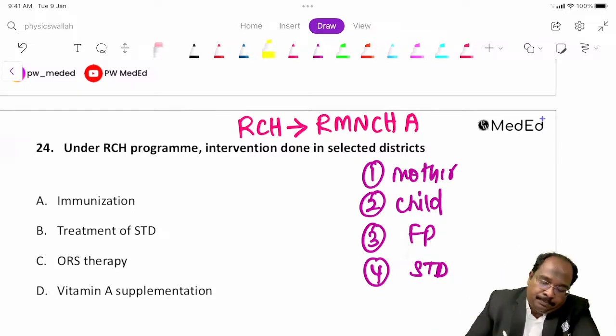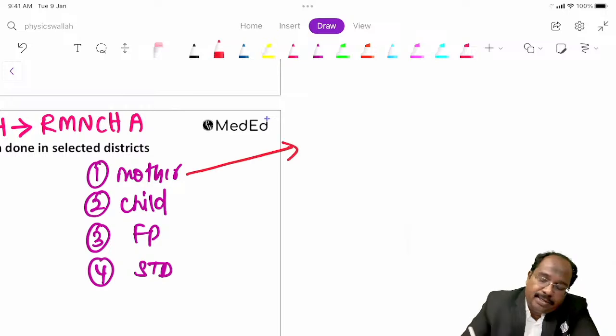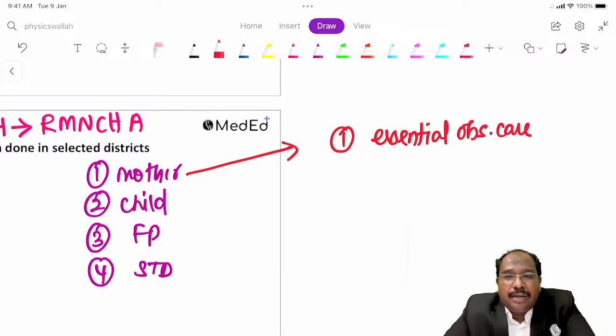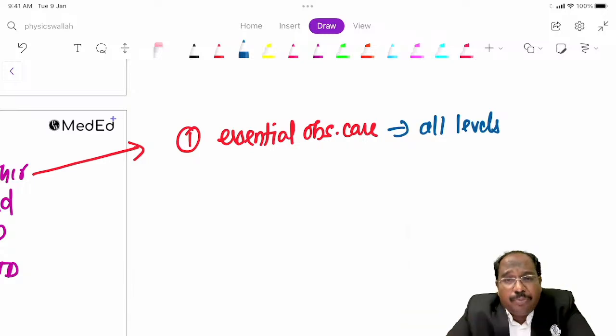That is treatment of STDs. Other components are done in all districts. This is done in selected districts. If you take the mother component, we should be providing essential obstetric care. That means a normal delivery facility should be there, antenatal care should be there, and postnatal care. This should be available at all levels, right from sub-center to medical college.